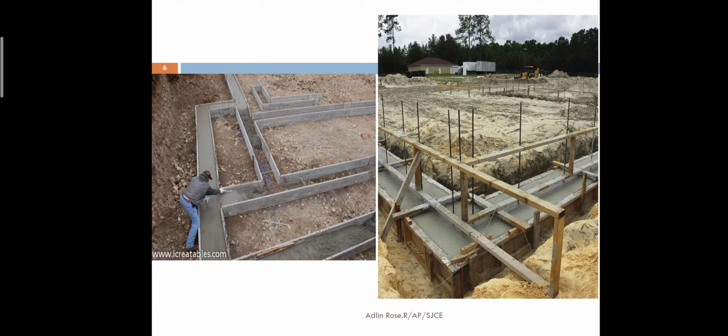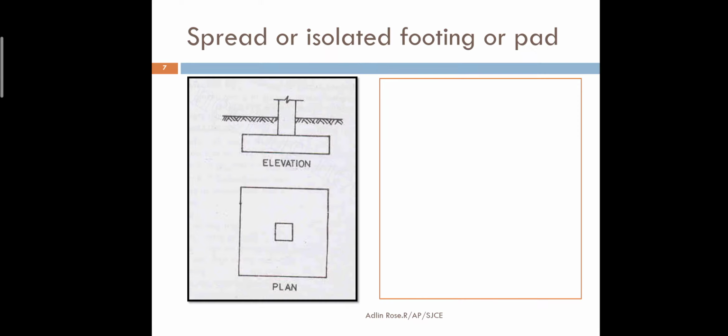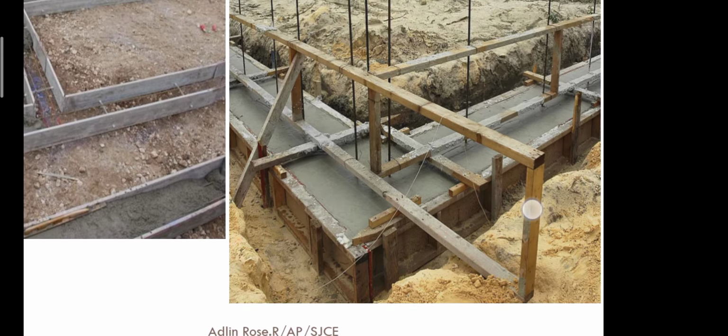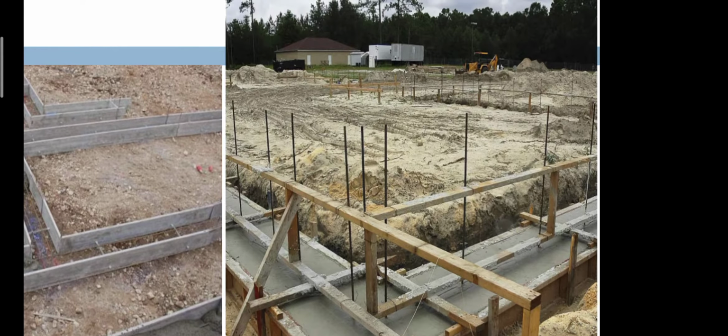And when the number of outer columns are more and they are nearly together, when one column is very near to another column on the outer boundary, then we can go for this strip footing. You can see this in the picture. You can see it in the pictures, strip footings.